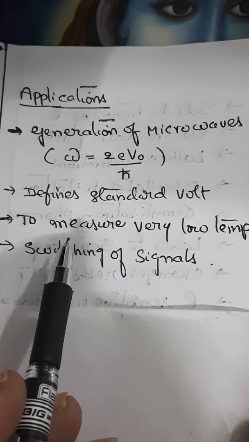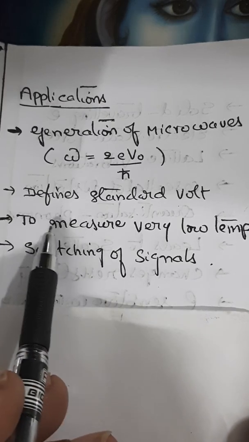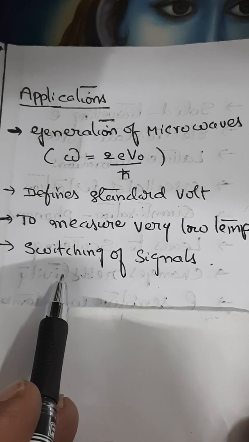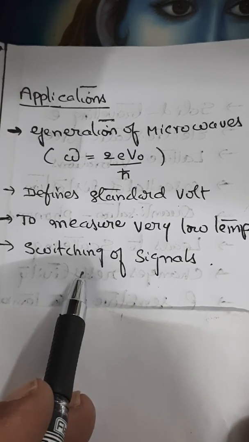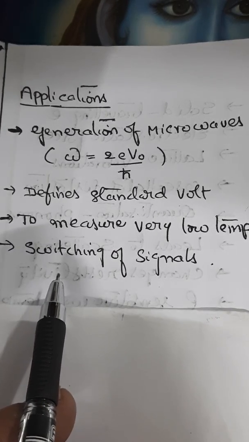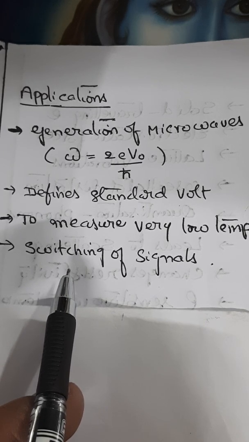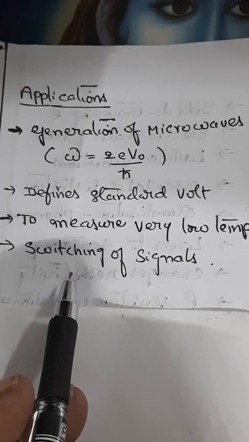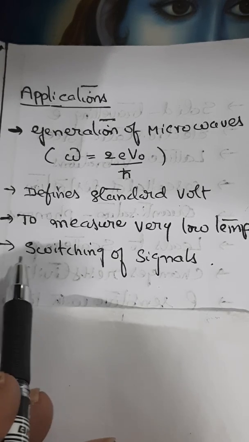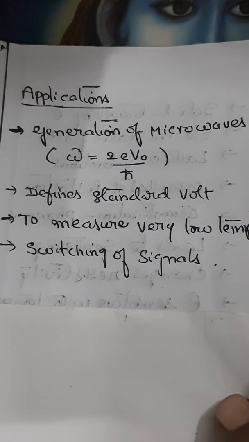And of course, the Josephson junction is generally used for switching of signals from one circuit to another circuit. That means switching of signals from one circuit to another can be carried out with the help of a Josephson junction. These are some of the applications of the Josephson junction.